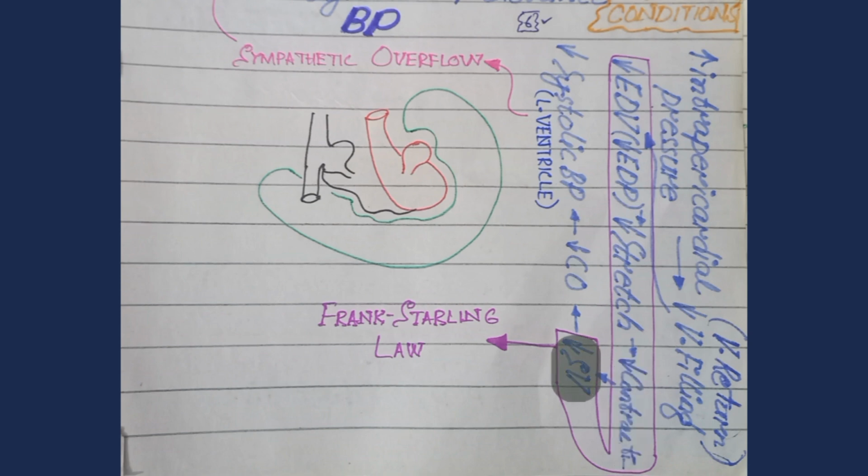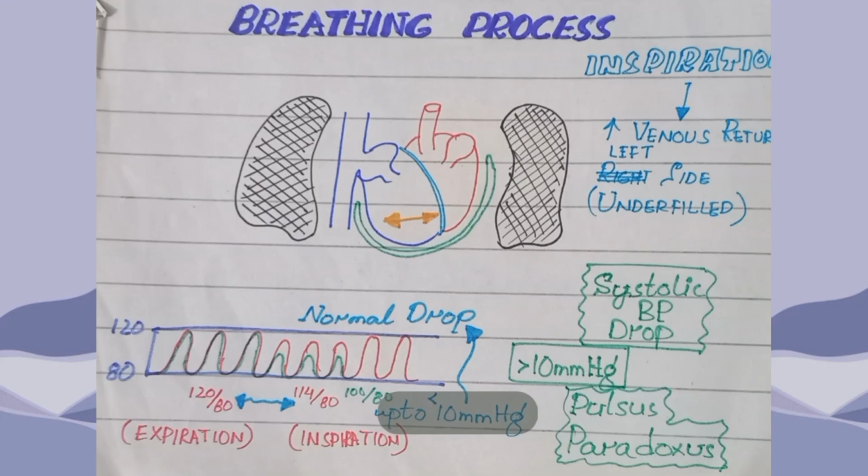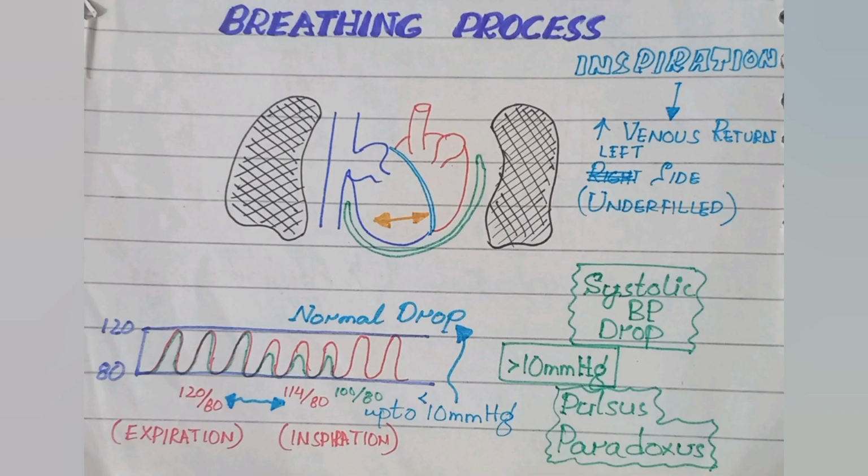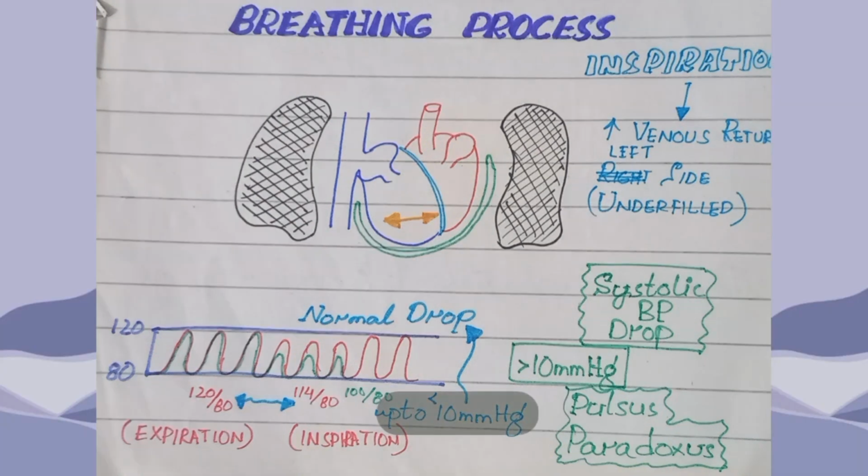And this less stroke volume will cause less cardiac output, which will ultimately lead to a drop in systolic blood pressure. And this drop in systolic blood pressure is specific to inspiration, not expiration. And because of this inspiratory systolic blood pressure drop, there becomes a difference between the inspiratory and expiratory systolic blood pressure,